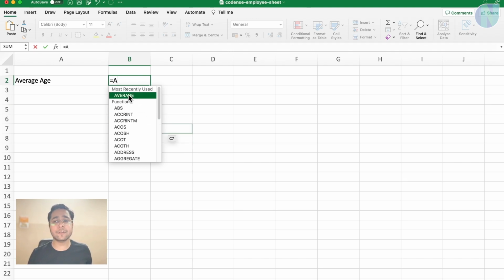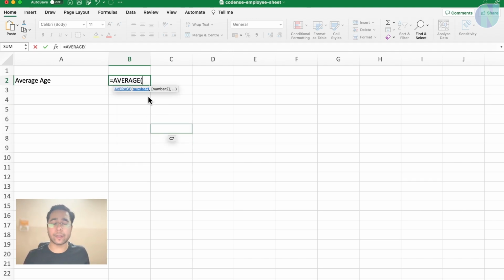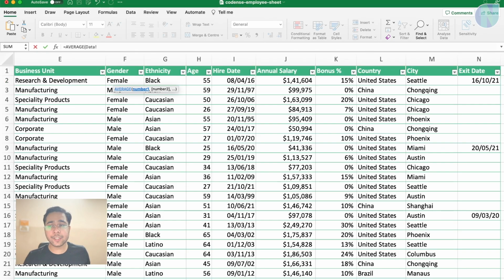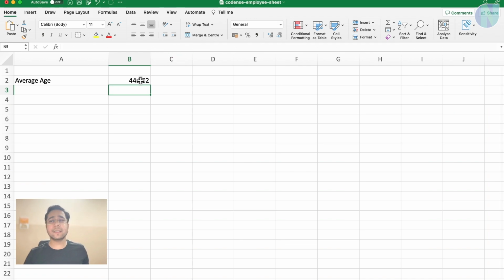This is the average function which is available. I will click on it. Now I need to pass the range in this. I will go to the first data sheet and select the age column here. Then I will close this bracket and press enter. You can see the average age is coming out to be 44.3, nearly 44. Like the average age of the person in a company is 44 years.